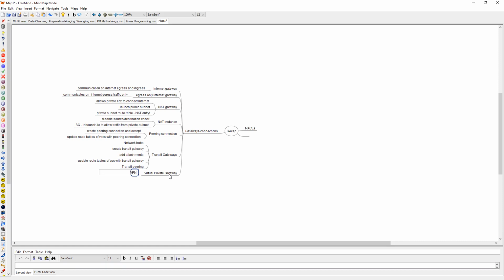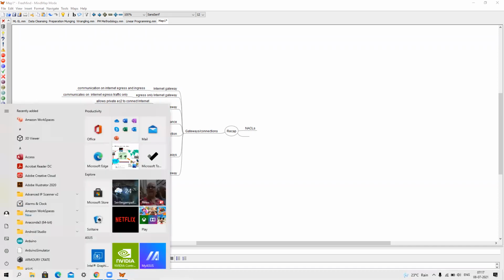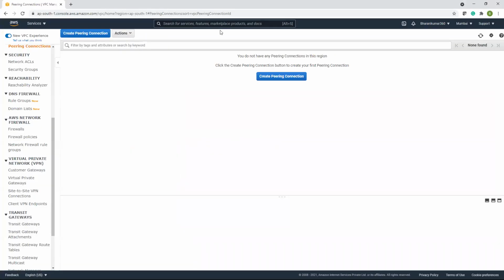For VPN, what is this VPN? VPN is nothing but a connection over the internet, a private network over the internet. We call it a tunnel, setting up a network tunnel from one site to another site. So we are using all the services that are there on the cloud. You can launch EC2 instances, storage, databases, etc. And we are accessing all these services using the public internet.